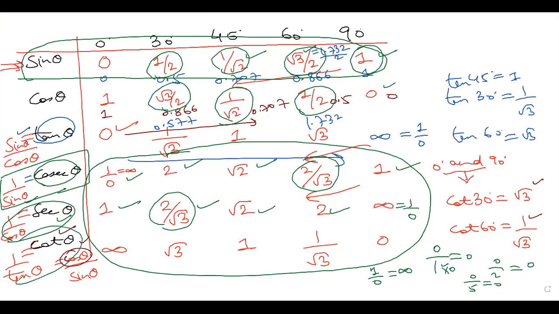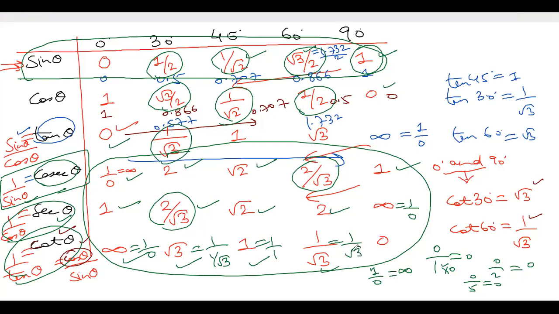Then cot, we know it is 1 by tan, and cos by sine also we can do, or 1 by tan. Tan value we know 0 is 0, so 1 by 0 is infinity, or we can take reverse order of tan: infinity, then root 3, then 1, then 1 by root 3 will come here, and then 0. This is reciprocal, basically 1 by tan theta. We can put the values of tan theta: 1 by 0 is infinity. Then 1 by root 3 is root 3, 1 by 1 is 1, and 1 by root 3.